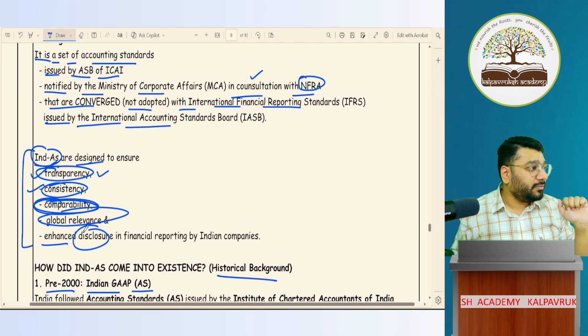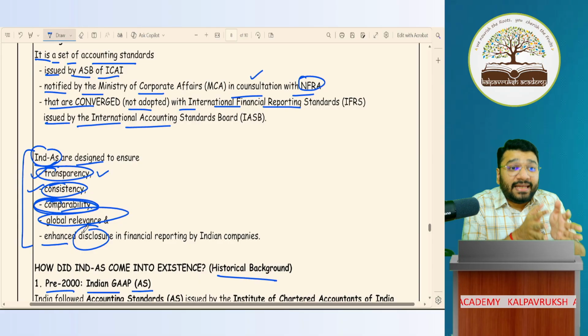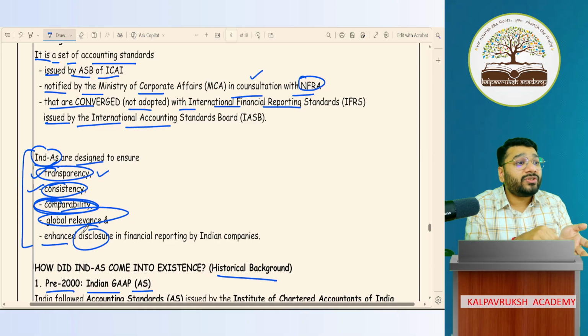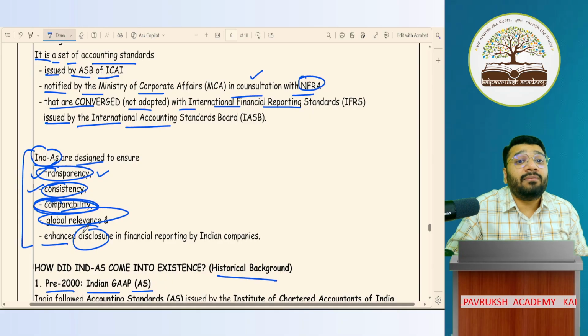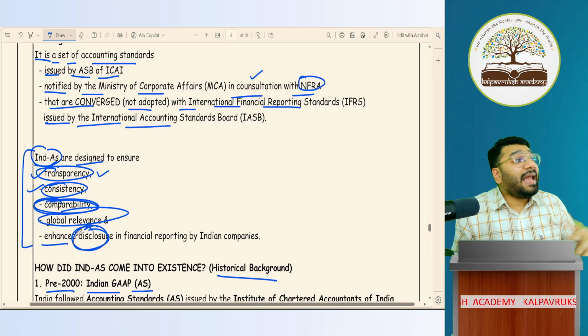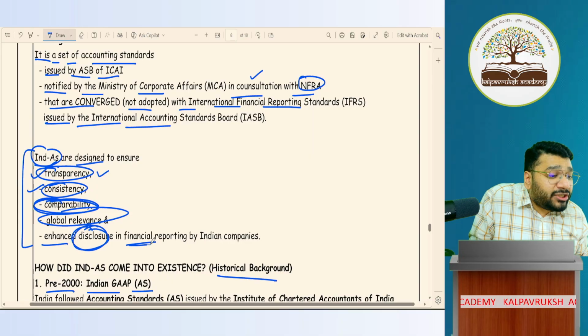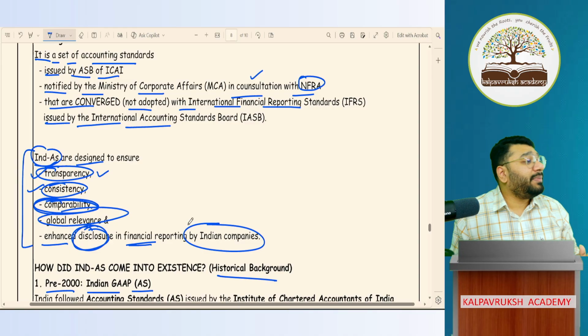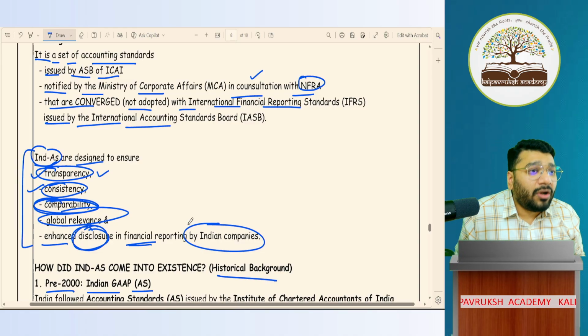If there is any relevant information which can affect future decision making, that also you have to disclose now. That was the emphasis given by Ind AS. Therefore, the disclosure was made very much in depth. Enhanced disclosure was given. Therefore, the financial reporting by Indian companies was considered a top-notch presentation of financial reporting. Got it, not got it?